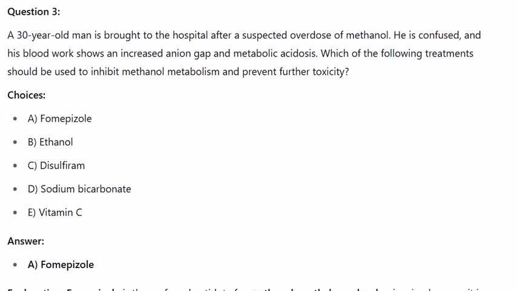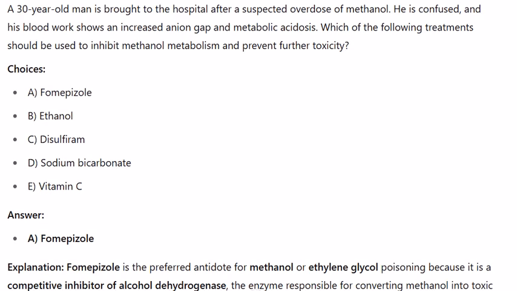Question 3. A 30-year-old man is brought to the hospital after a suspected overdose of methanol. He is confused and his blood work shows an increased anion gap and metabolic acidosis. Which of the following treatments should be used to inhibit methanol metabolism and prevent further toxicity? Choices: A. Fomepizole. B. Ethanol. C. Disulfiram. D. Sodium bicarbonate. E. Vitamin C. Answer: fomepizole.